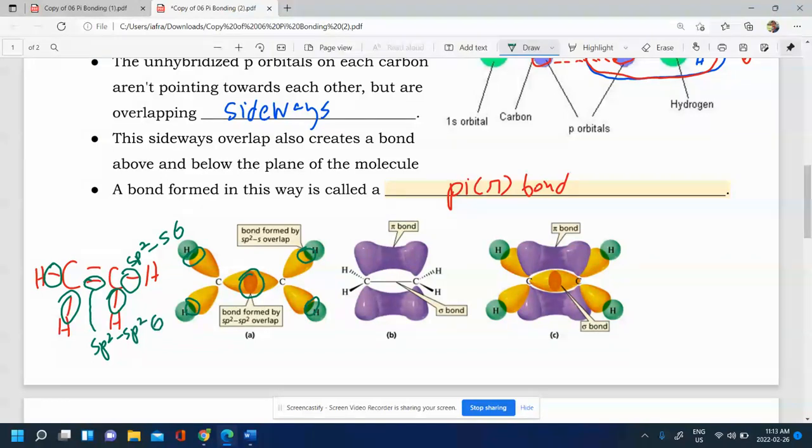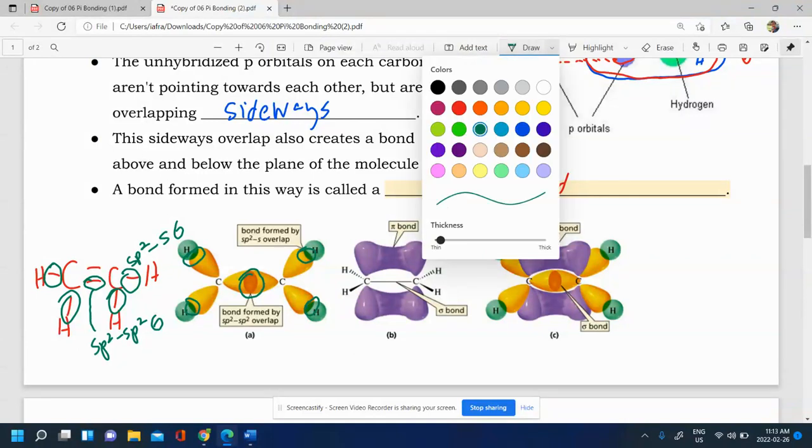Sigma bond. Now, don't forget that because the carbons are sp2 hybridized, that means there must be a p orbital that was left unhybridized, and it's going to overlap as well with the other unhybridized p orbital of the other carbon. And so that's what you see over here. So here we have, let's do it with a different color, let's do this blue color here.